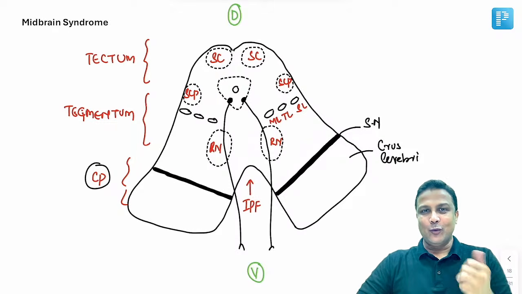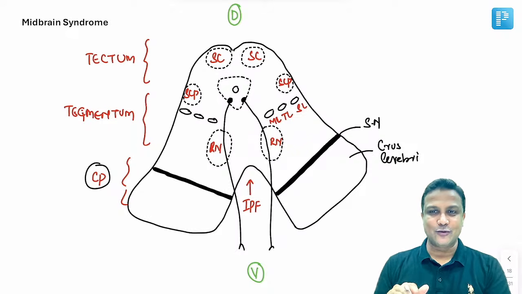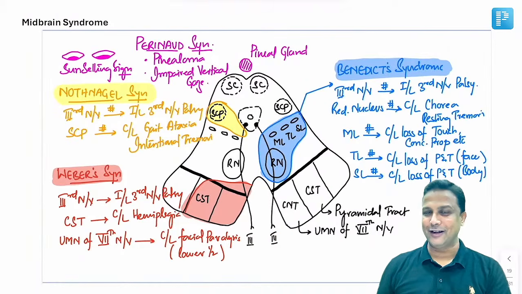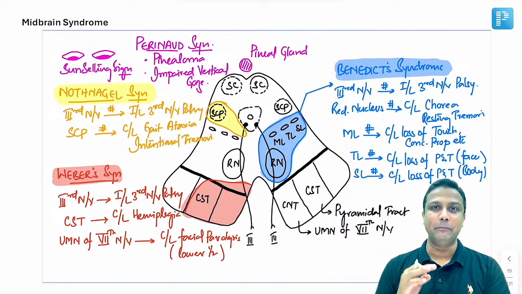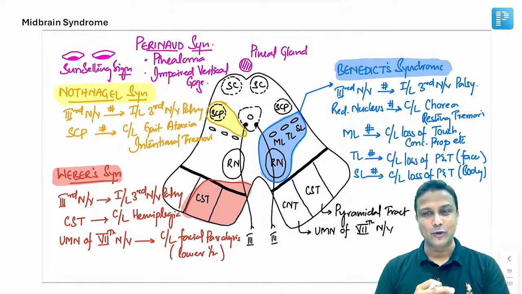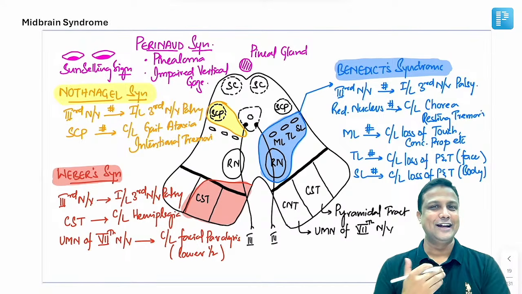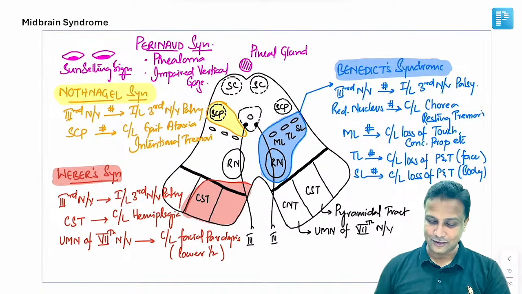So once you are done with the transverse section of midbrain here, my dear friends, let us see all the midbrain syndromes right now. So already I have taught you this one in detail in our main videos. Okay. If you want to see all the syndromes in detail, slowly you can go back to the main videos. Now welcome to LRR. Okay, let us have a quick revision here.